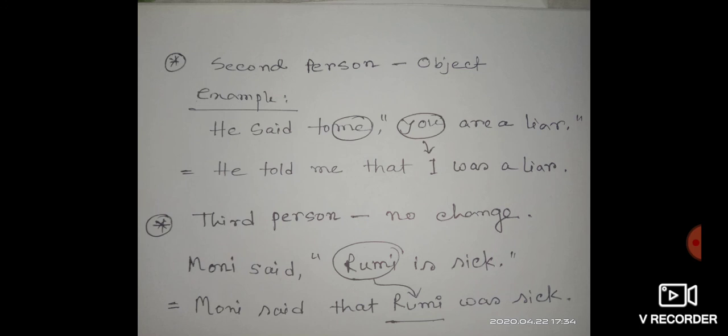You becomes I because it will follow me, and I is the subjective form of me. That's why he told me that I was a liar. Then the third person will have no change. Like that, Moni said, Rumi is sick. Here Rumi is the third person. That's why in indirect speech the sentence will be, Moni said that Rumi was sick. Rumi is unchanged here.